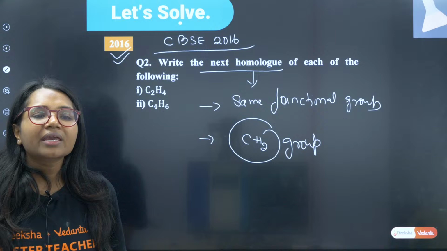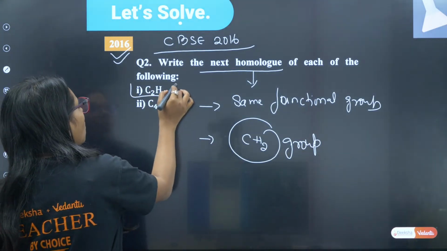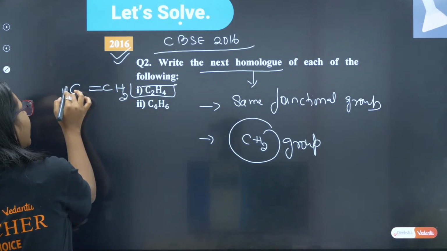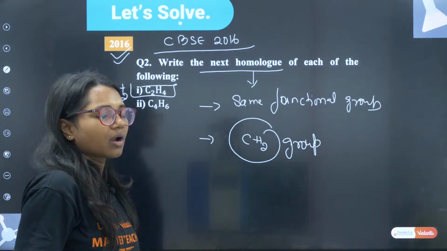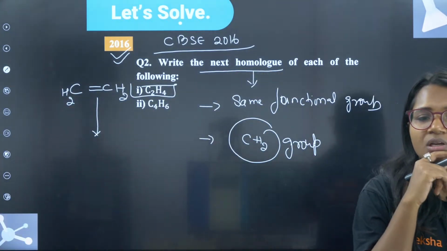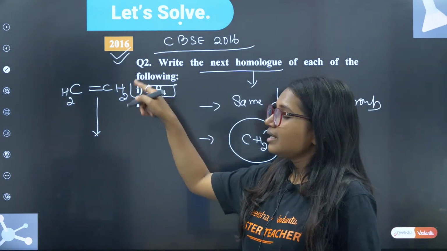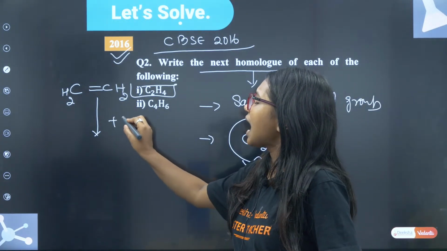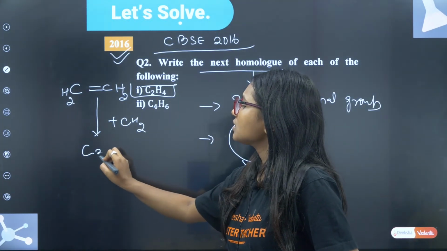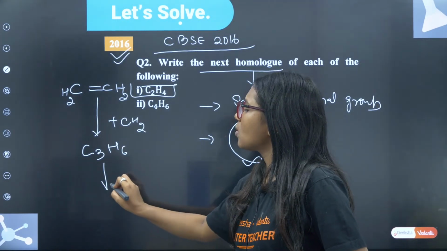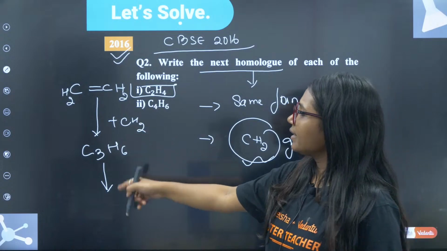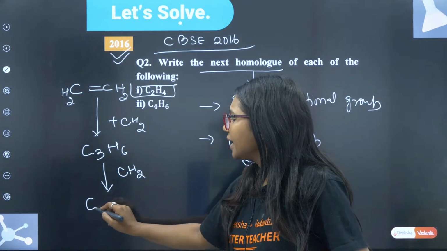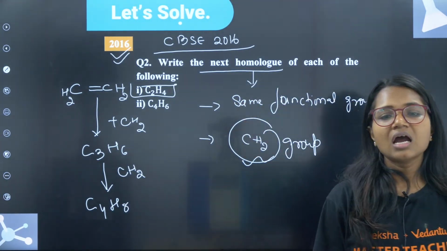Can you tell me the homologue for C2H4? This is your C2H4. What will be the next homologue in this series? You just have to add one CH2. If you add one CH2, it will become C3H6. The next homologue of this: add CH2, it will become C4H8.